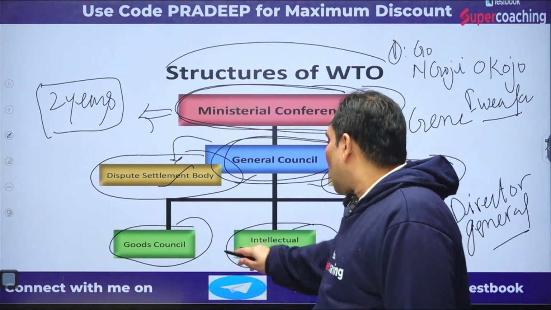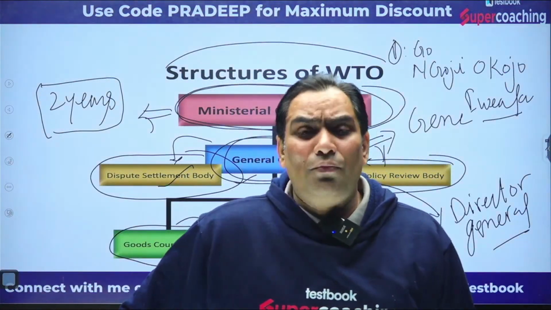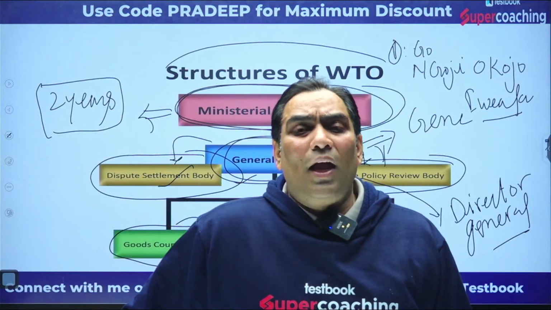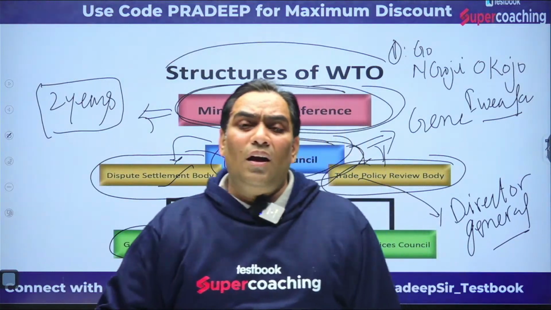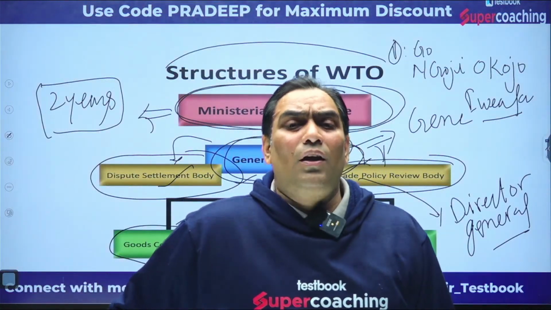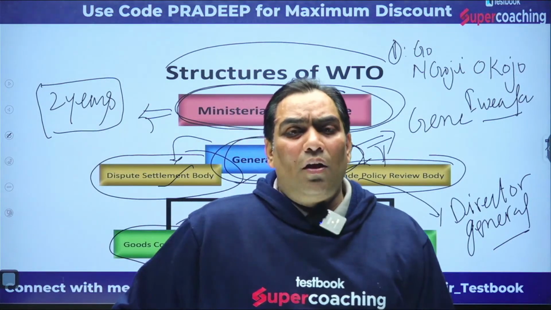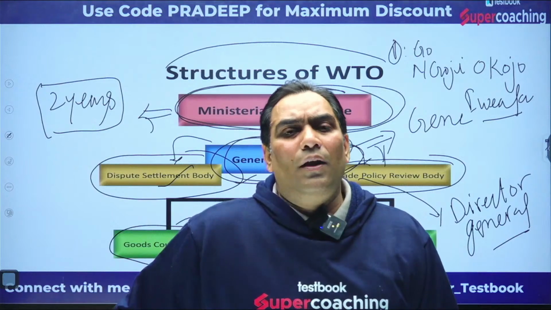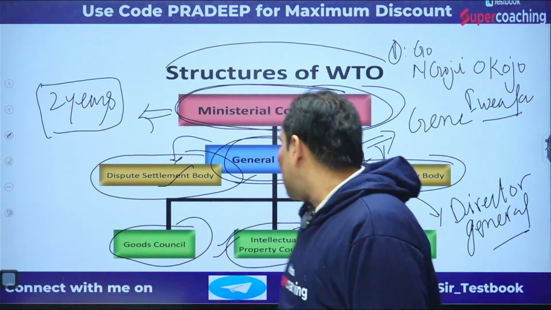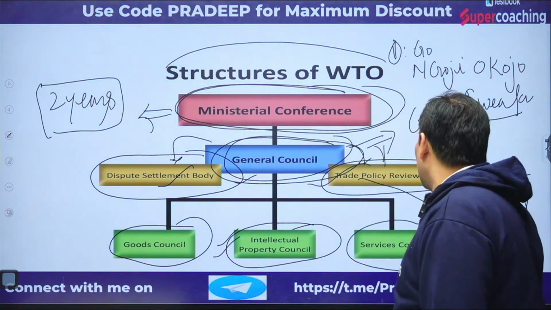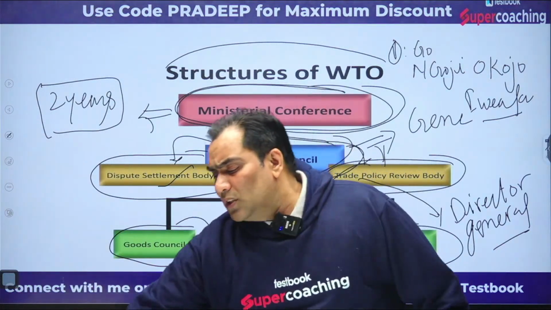Whenever there is any issue related to pharmaceutical companies with regard to licenses, it is dealt with by TRIPS, trade related issues for intellectual property rights. That is always in the news, and we will discuss it in very detail later. It also has the Services Council that deals with the rules and regulations related to trade in services. So this is about the structure.